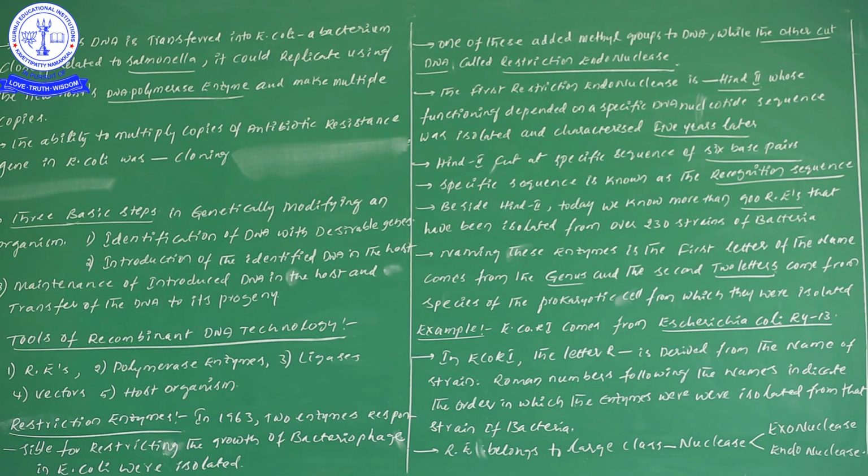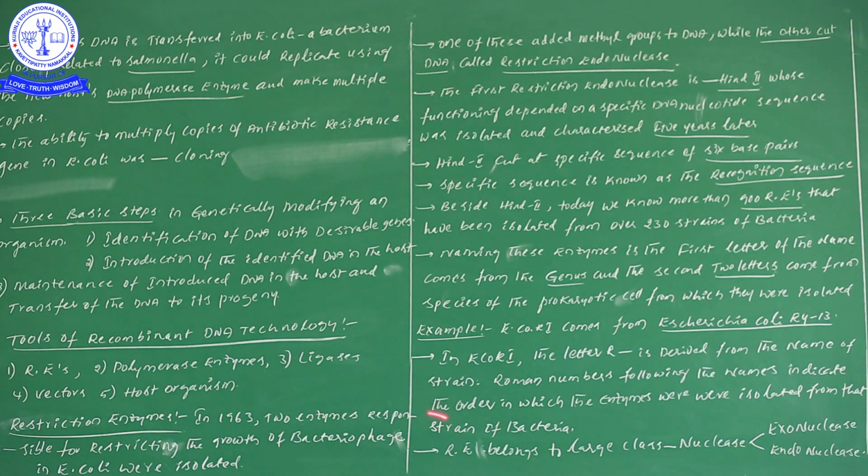So one more piece of information: this particular EcoRI enzyme was isolated from Escherichia coli RY13. Don't forget this important point. EcoRI came from Escherichia coli RY13.